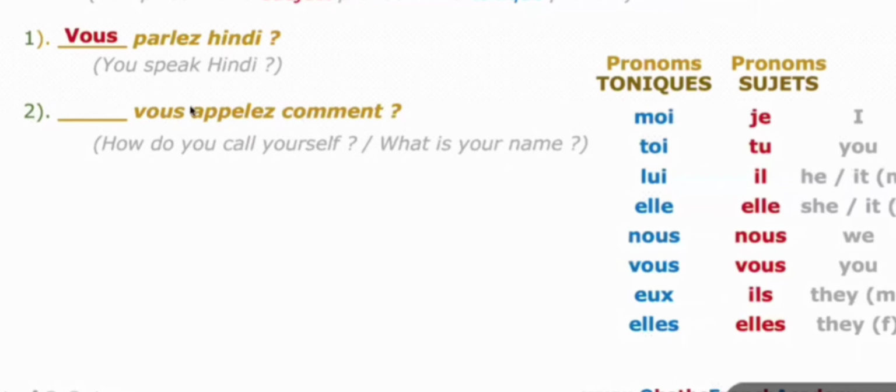It is there in your page number 5. So this vous is already there and appelez is the er verb and here it is present, ending is ez. For ez, the subject pronoun is vous. Okay, that is identification. So that ending with ez, don't forget, and the reflexive pronoun will occur. So the answer will be vous.